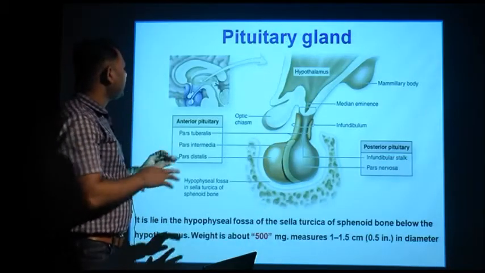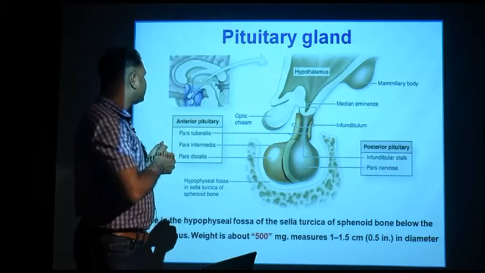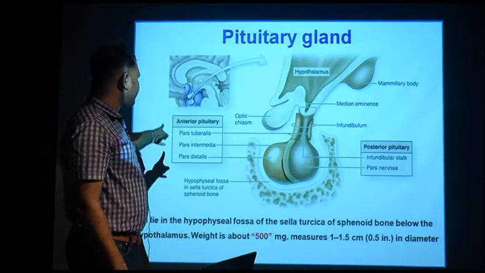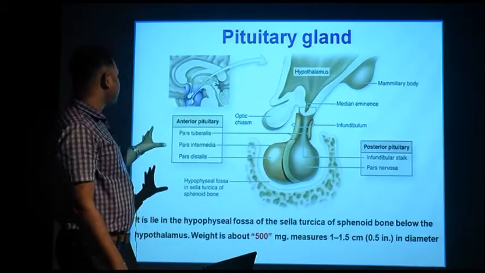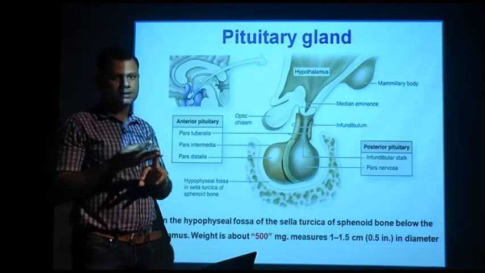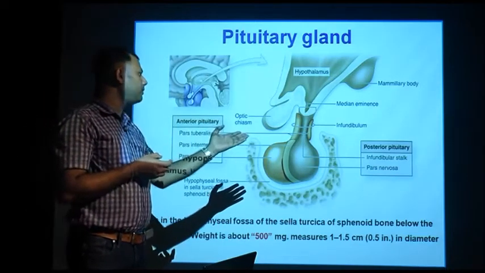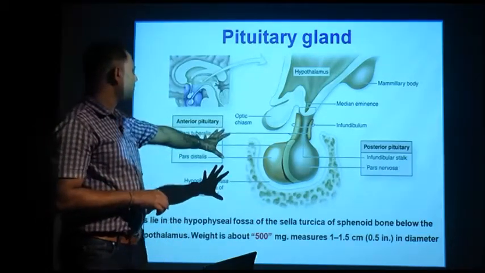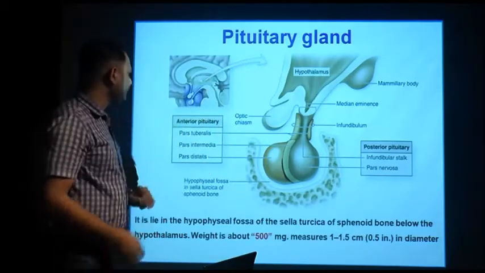Now this is an enhanced diagram of your pituitary, which is interlinked with the hypothalamus. The pituitary gland has two parts, one anterior pituitary and another posterior pituitary. The anterior pituitary includes pars tuberalis, pars intermedia and pars distalis. The anterior pituitary has three parts, remember it. The posterior pituitary includes the infundibular stalk and the pars nervosa. It is very intimately attached to the hypothalamus at the infundibulum region.